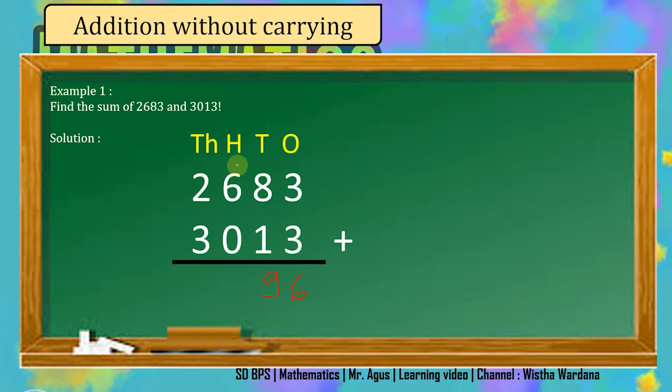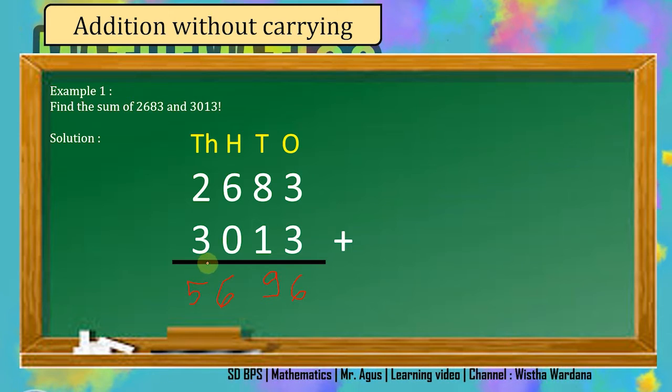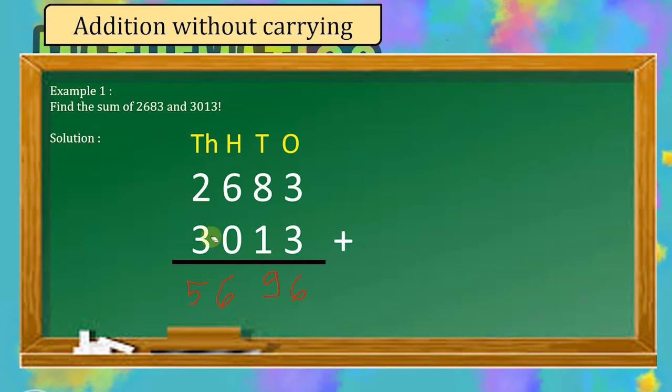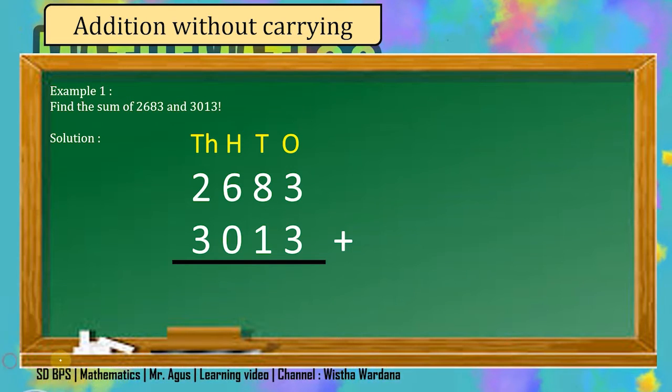In the 100 place value, we have 6 plus 0, we get 6. And in the 1000 place value, we have 5. So, the answer of this question is 5696. I think there is no problem for this case. Let's move to the other example.